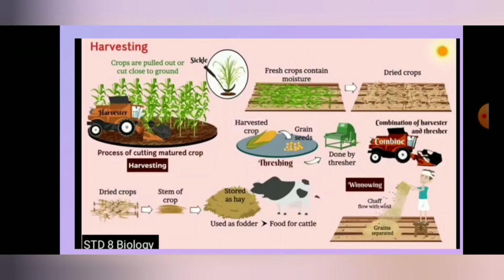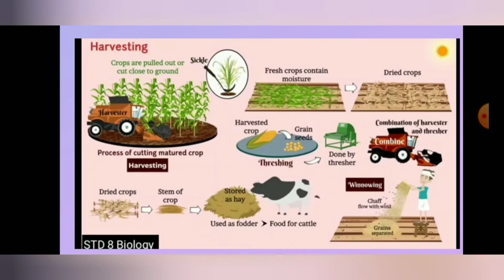What do you mean by harvesting? The cutting of the crops after they become matured. So how is harvesting done? Either by using a sickle or by using a harvester. With the harvester, the crops are pulled out and cut close to the ground.